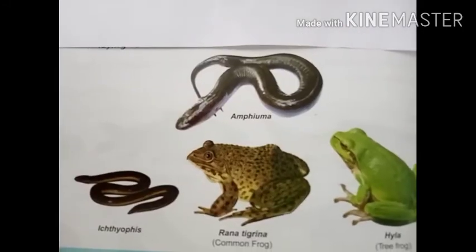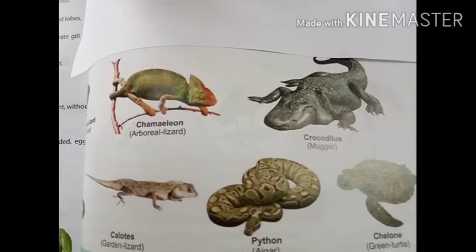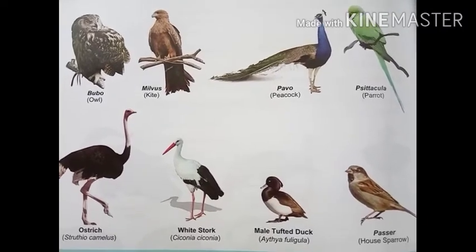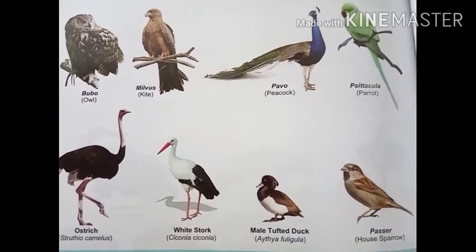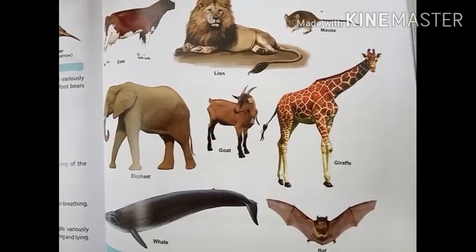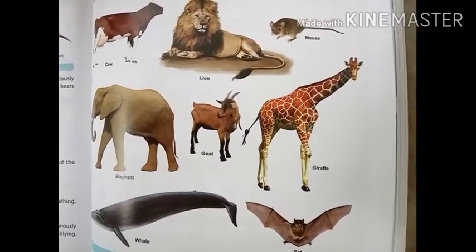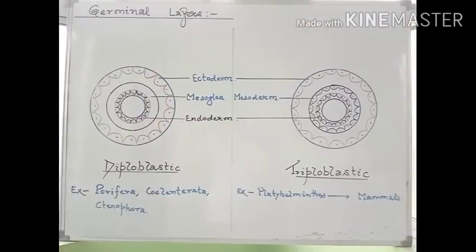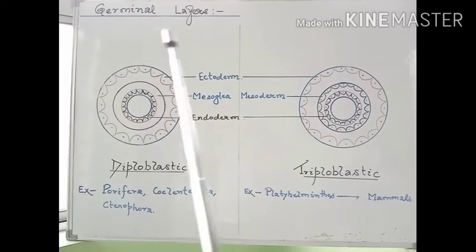The members of amphibians, the members of reptiles, the members of aves or birds group, and the members of the mammalia group also exhibit bilateral symmetry. Now we'll discuss the next characteristic feature, which is germinal layers.